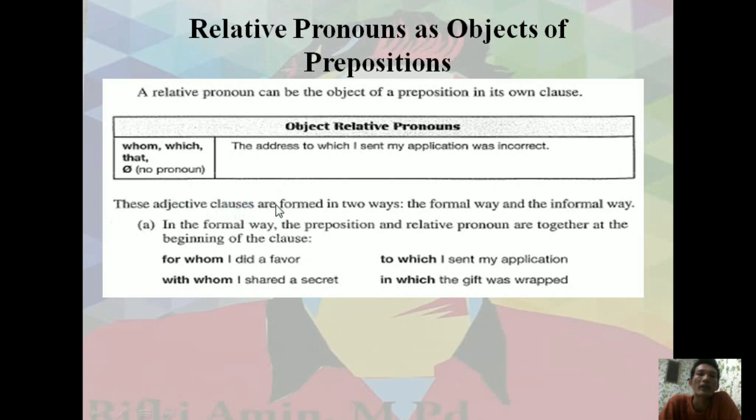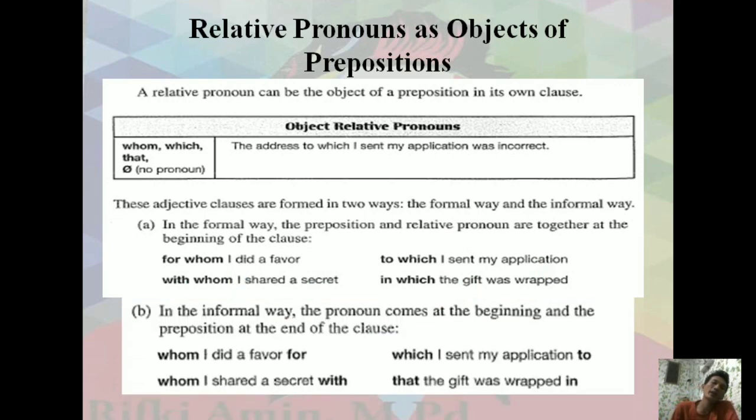These adjective clauses are formed in two ways, the formal way and the informal way. Beginning of the clause: for whom I did a favor, to which I sent my application, in which the gift was wrapped, with whom I share a secret. Okay, here.